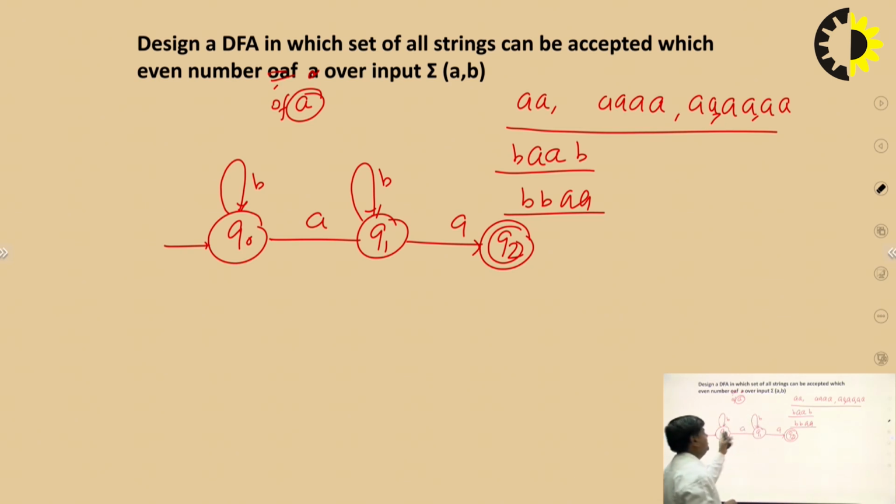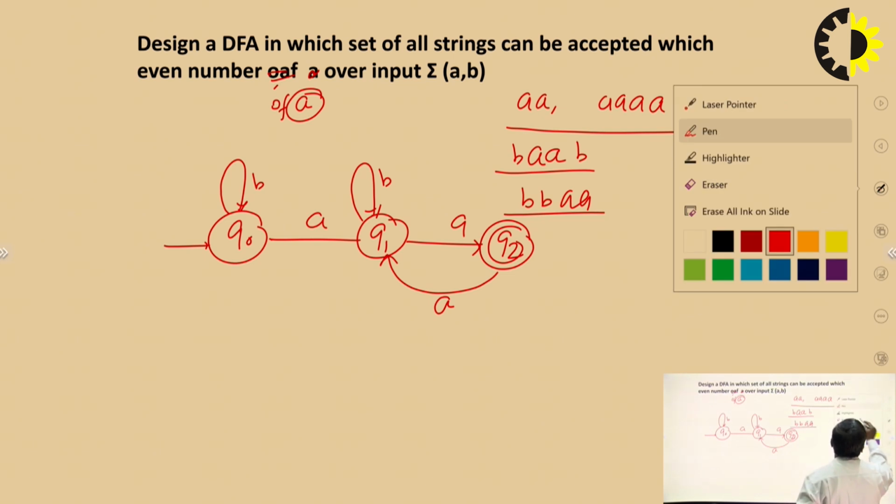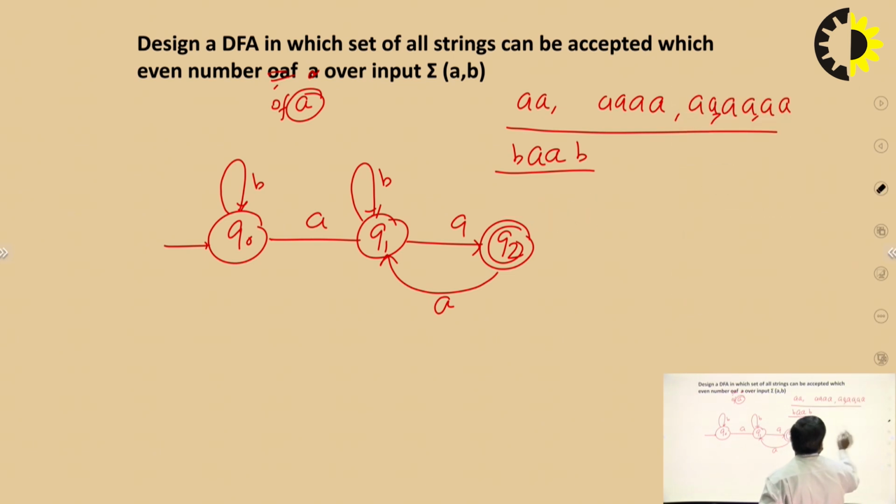Now if A comes on this state, now check it. 2A, 3, then 4A accepted, 5th not accepted, 6A accepted. It means 2A accepted, 4A accepted, 6A accepted and so on. It means our problem is complete, and here the machine is still not complete. We check the transition from the P.